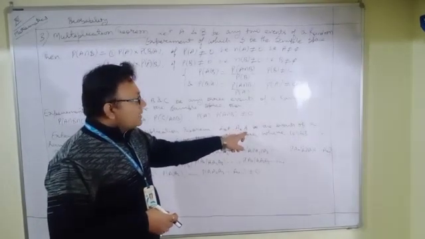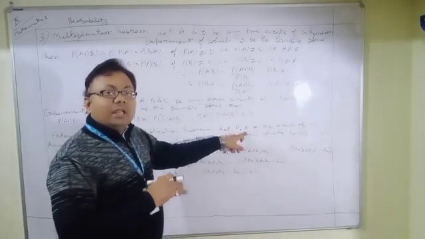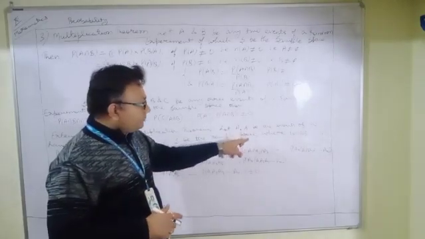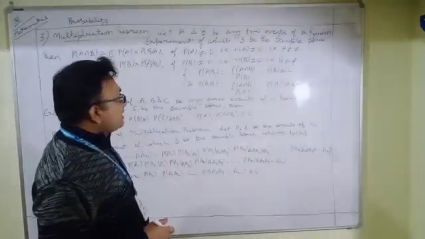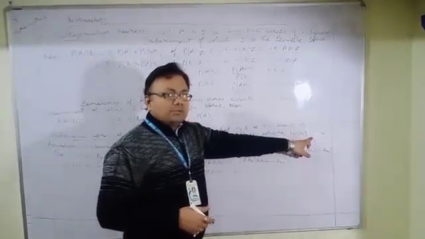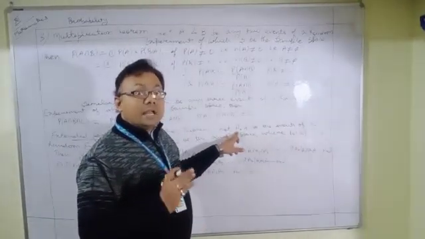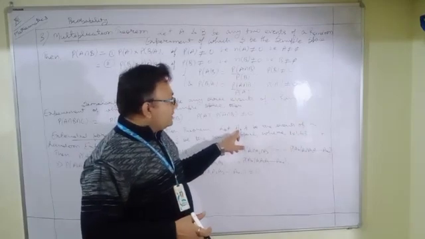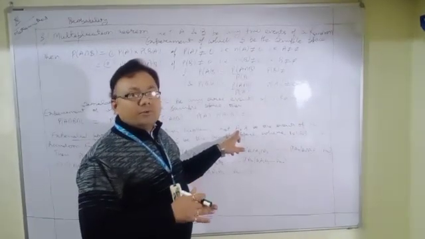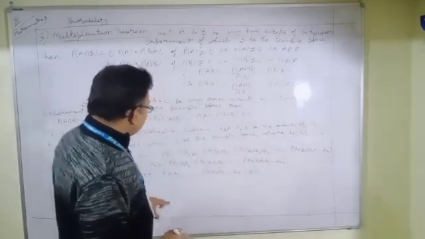Here the Ai's represent the n events like A1, A2, A3, up to An, where i is equal to 1, 2, 3, up to n. Here we have represented these n events in precise form. Actually, these events are A1, A2, A3, up to An.